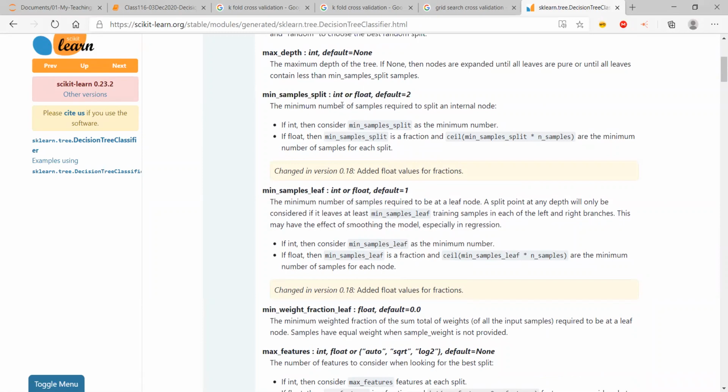For example, I am creating a tree and I have gone to level 2, and in level 2 I have a node which has only 10 samples left out, with only 10 observations. Should I create a split there or not?